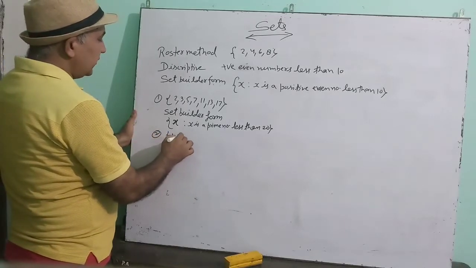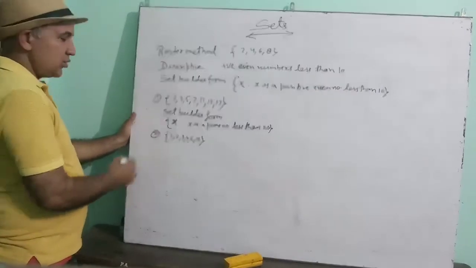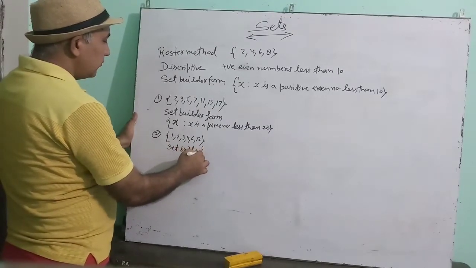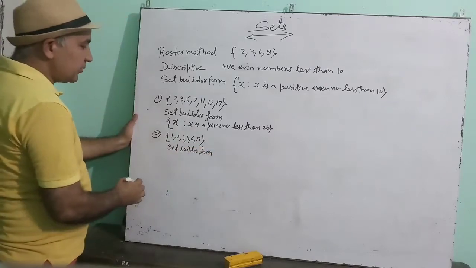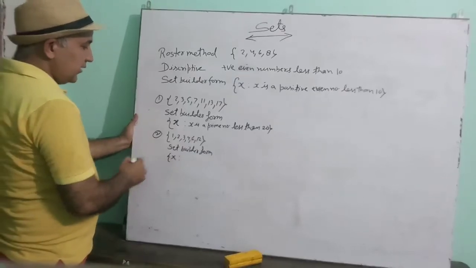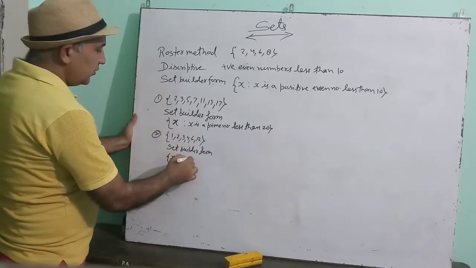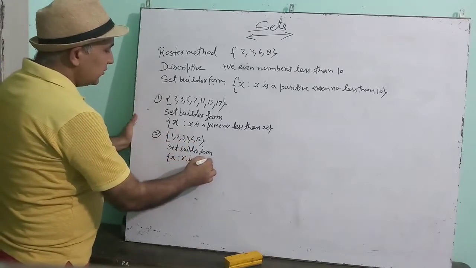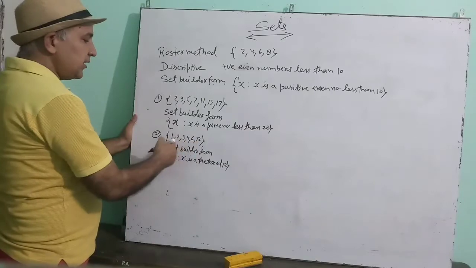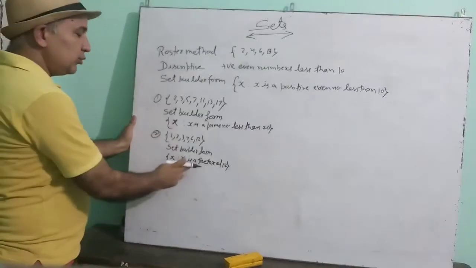See one more example. Suppose that you have been given this. Okay, so what is this? Again you write in the set builder form. How to write it in set builder form? X such that. Now what is X? If you watch carefully, all these numbers are the factors of 12. X is a factor of 12. That means by watching these elements, you have to find the rule or pattern followed by these numbers, and that you will write here.